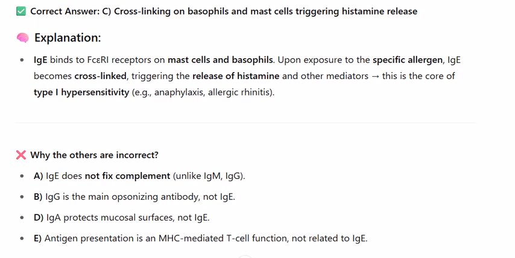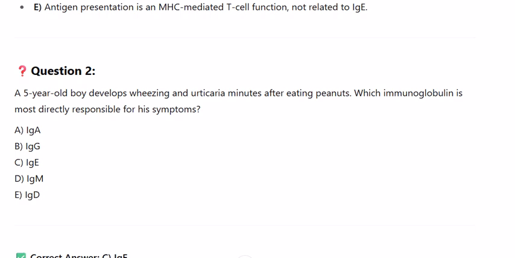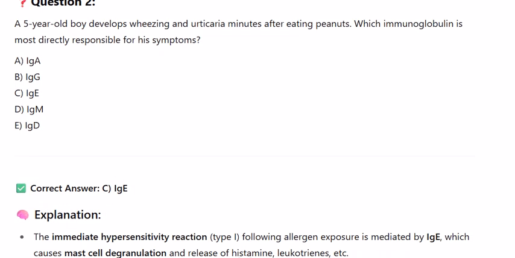Question 2. A 5-year-old boy develops wheezing and urticaria minutes after eating peanuts. Which immunoglobulin is most directly responsible for his symptoms? A. IgA, B. IgG, C. IgE, D. IgD. Correct answer: C. IgE.